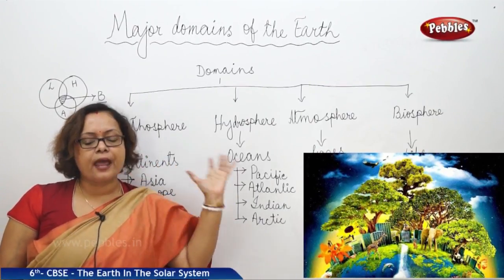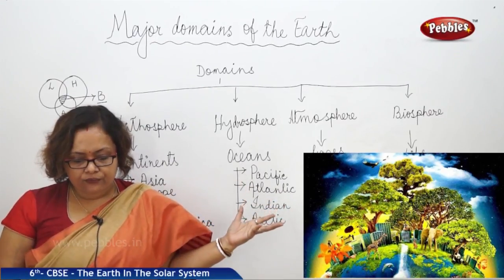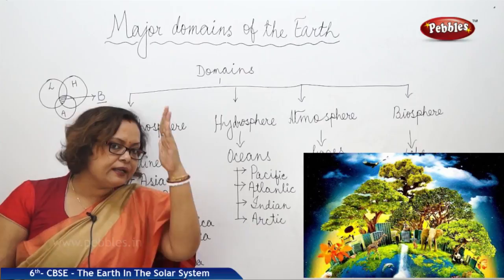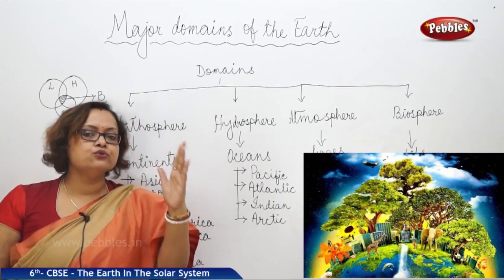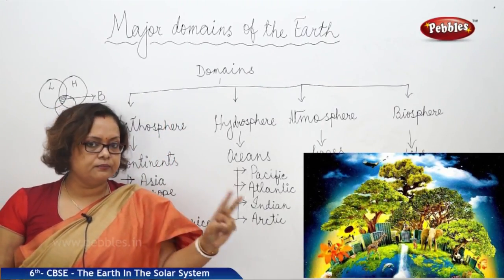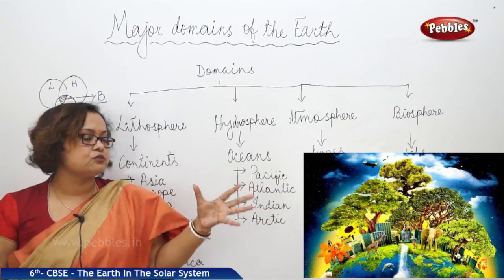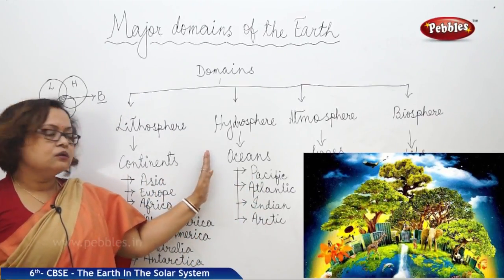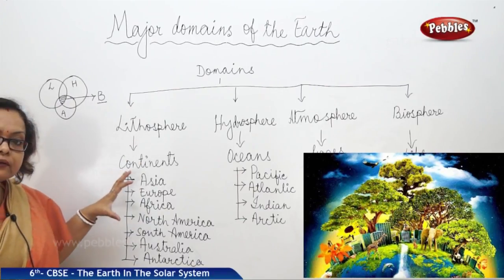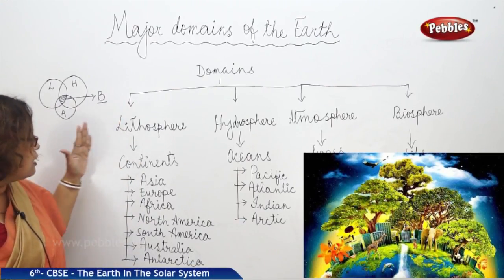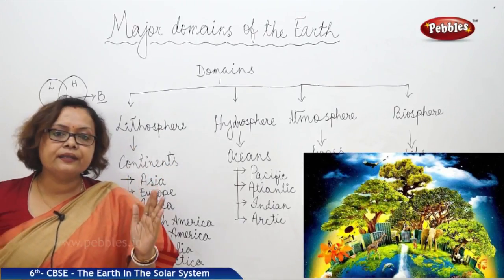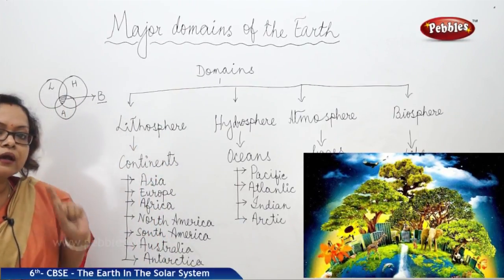Land, the huge landmass, whatever we can find, they are called continents. We can divide our Earth into 2 major divisions. One is continents, another one is oceans. The major rocky part of the Earth consists of all continents, and we divided it into 7 continents.